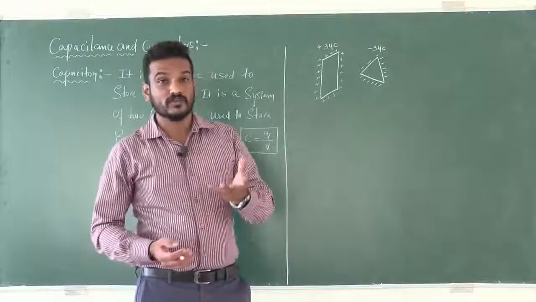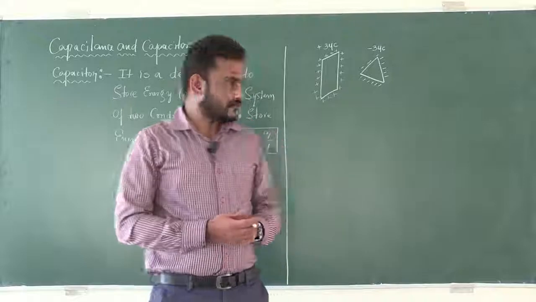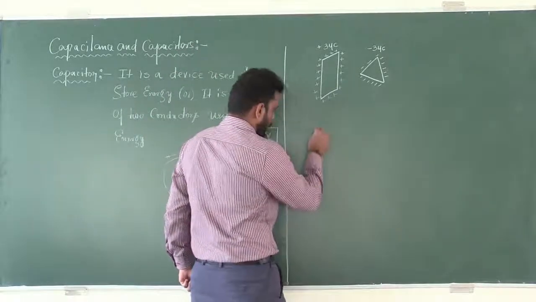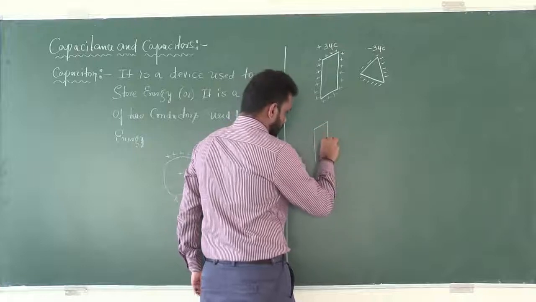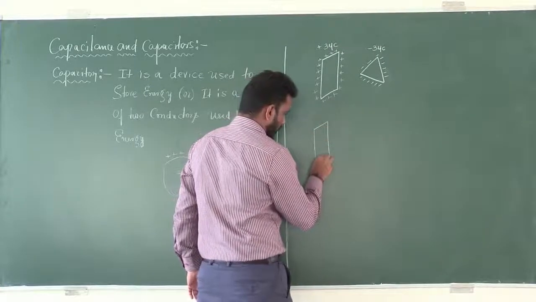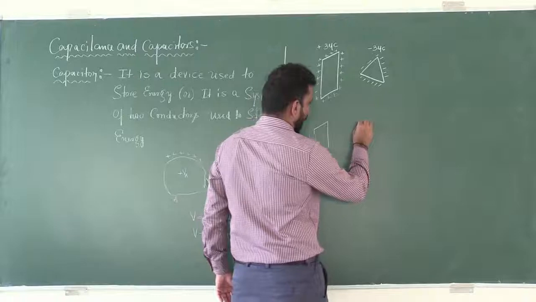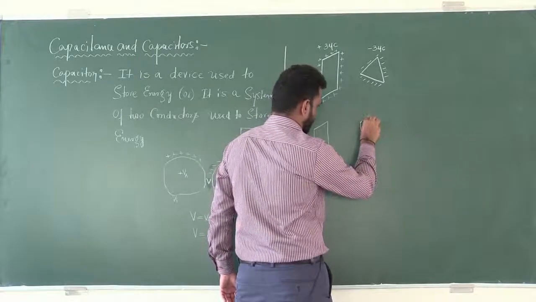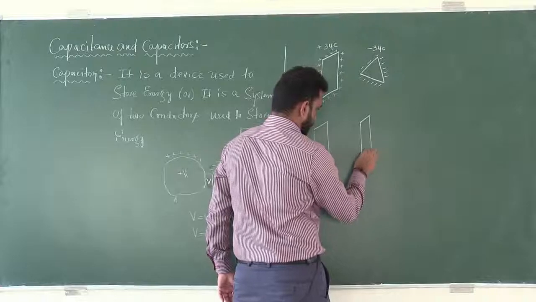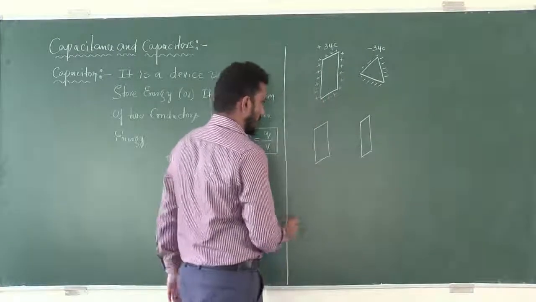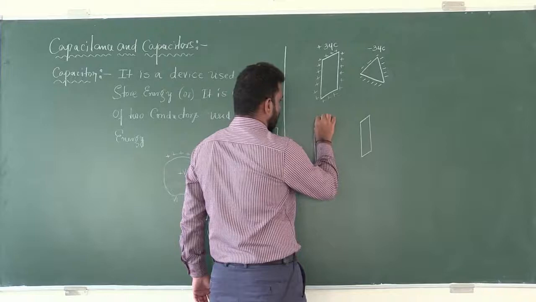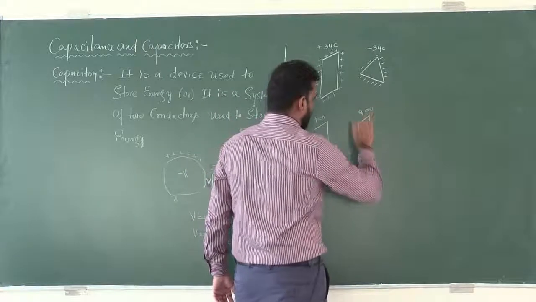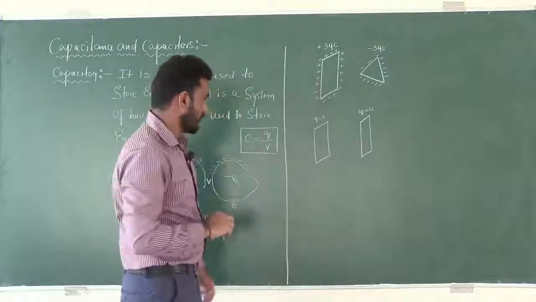Now, how to charge a capacitor? Let's see. I'll consider two rectangular metal plates. Initially, the charge on these two rectangular metal plates is 0.